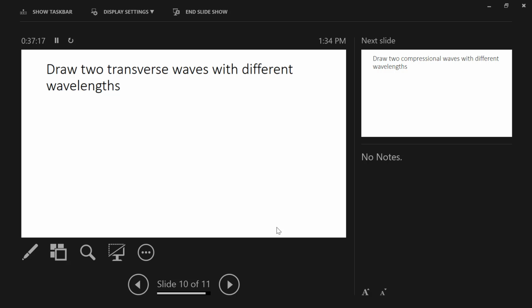Okay. When I'm given a prompt like this, I like to be as dramatic as possible. So these are transverse waves, meaning the displacement needs to be perpendicular to the movement of energy. And if you want two transverse waves with completely different wavelengths, there you go. You've got two transverse waves with different wavelengths.